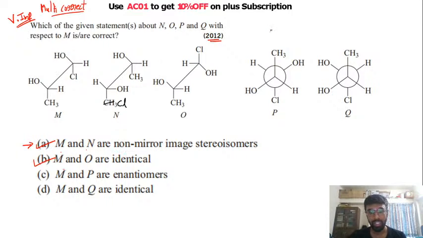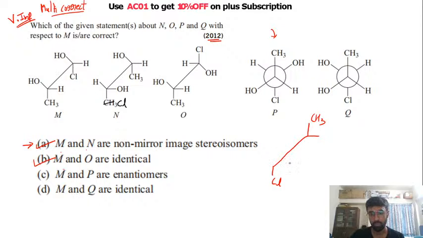So what we will do is, O, P and Q are drawn in the Newman projection. So the first thing that we will do is we'll convert them into Sawhorse projection. If I draw the Sawhorse projection of this compound, you have chlorine pointing in the downward direction, CH3 pointing in the upward direction on the back carbon. Okay, that was on the back carbon. Just wait for a minute, guys. Okay, I will draw it for you.